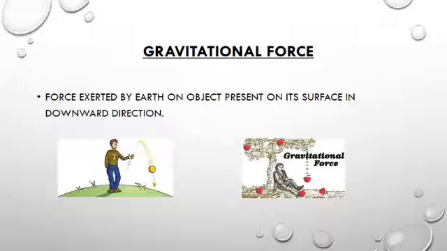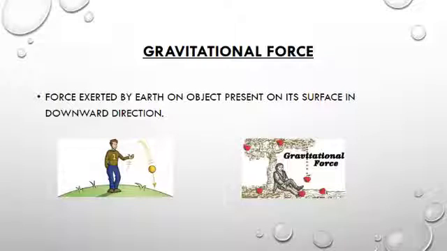Gravitational force. Gravitational force is the force exerted by Earth on an object present on its surface in downward direction. You know that whenever we throw an object in upward direction, it always falls down again. Even ripe fruits that grow on trees also fall on the ground by themselves.